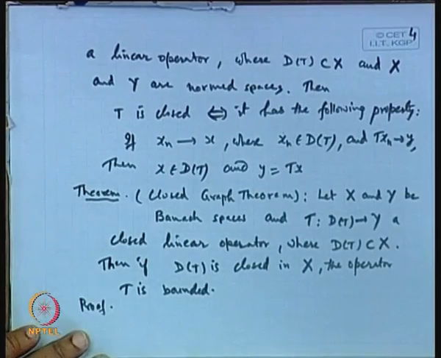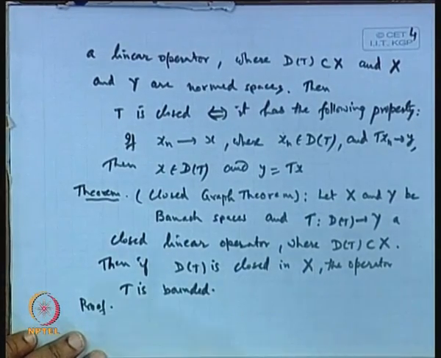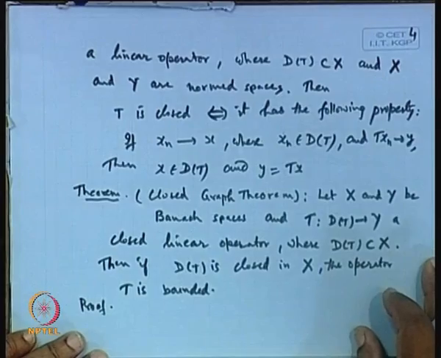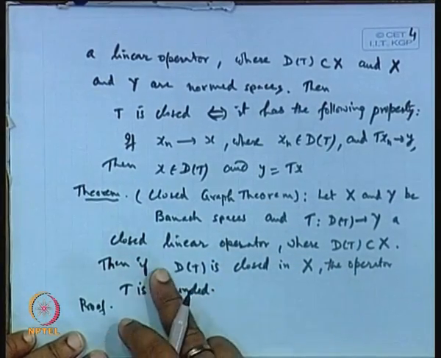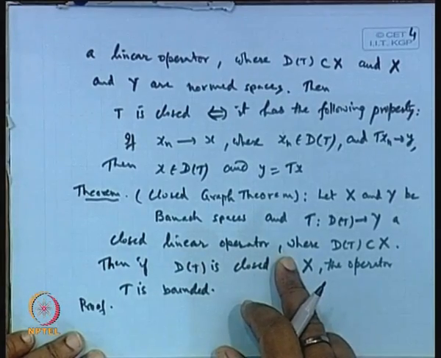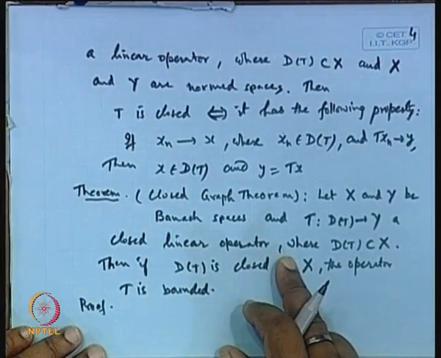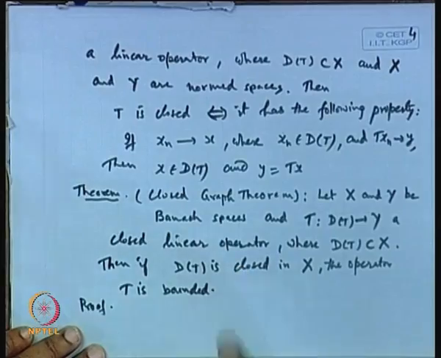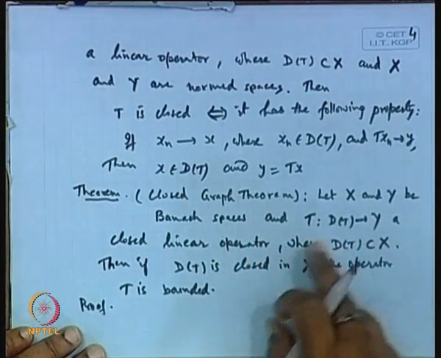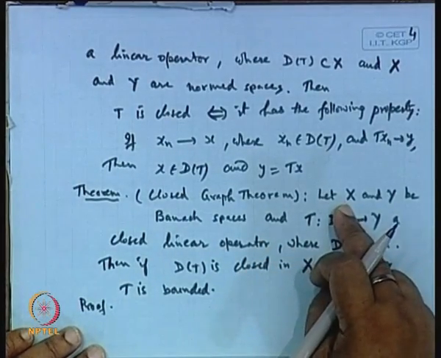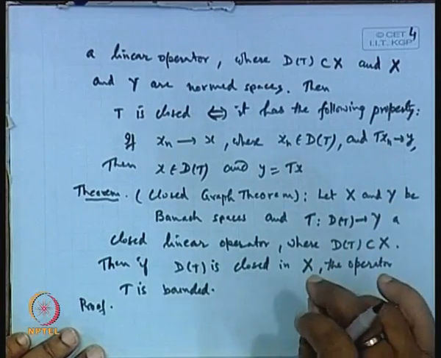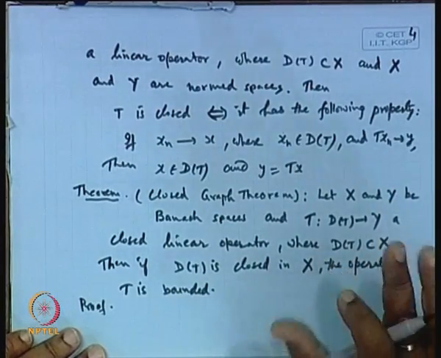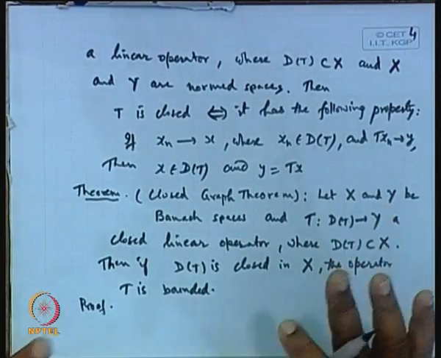So, first we will show that our space, which is X cross Y, because T is given to be a closed linear operator, it means the graph of T is closed. So, first let us see the graph of T, which is a subspace of X cross Y, a subset of X cross Y. It is a complete normed space. We wanted to show this first.